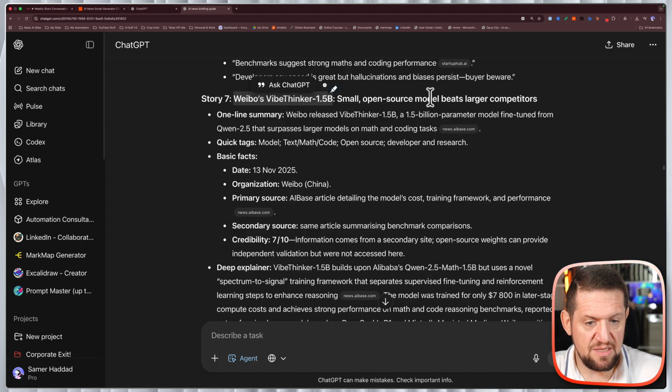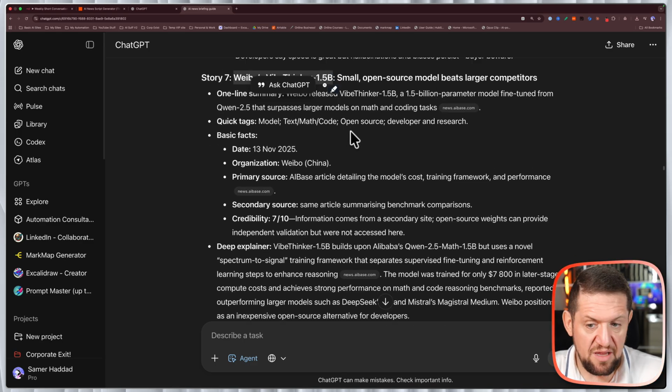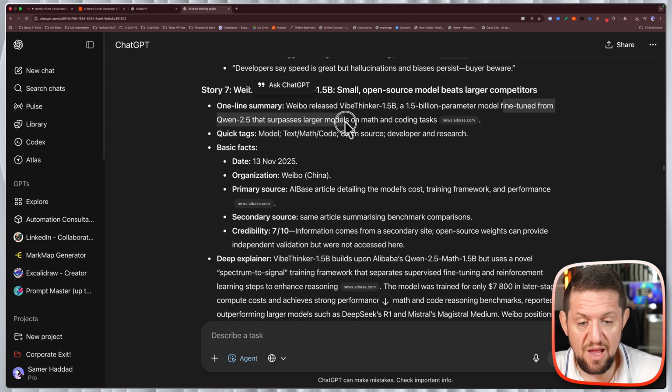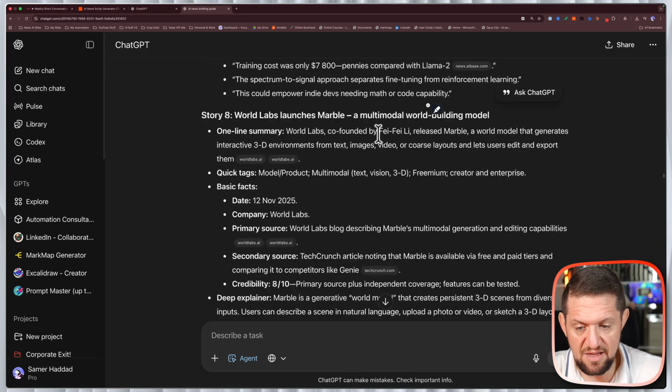It seems it's an open source model. Again, this is something I didn't hear of, and here it talks about Weibo released Vibe Thinker 1.5 billion, a 1.5 billion parameter model fine-tuned from Qwen 2.5 and surpasses larger models on math and coding tasks. Interesting. Again, the details of the story.